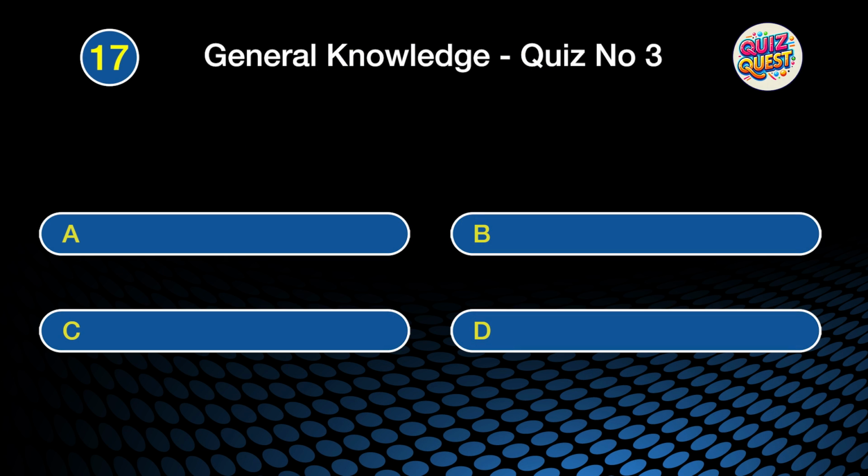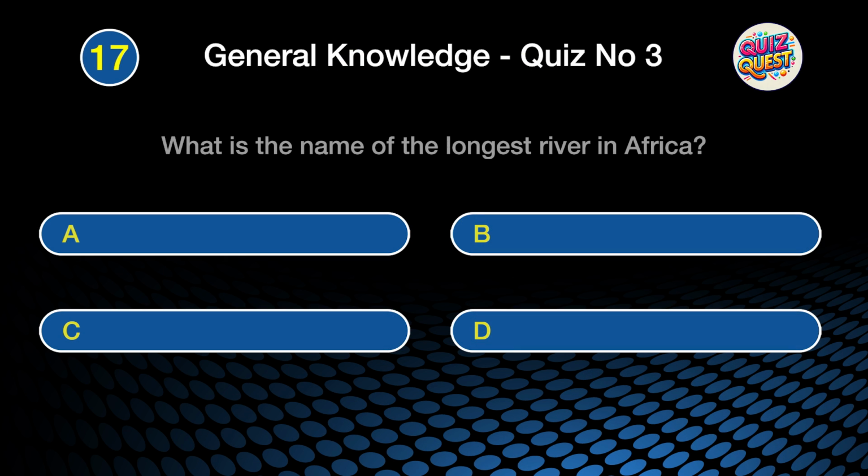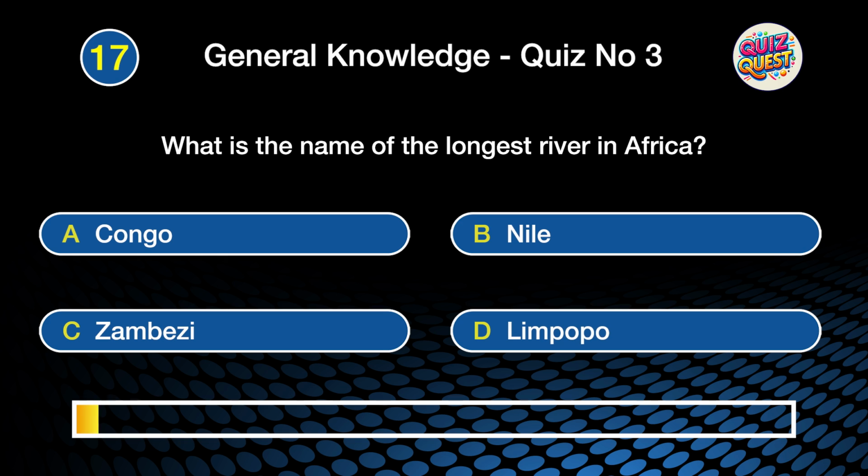Question 17. What is the name of the longest river in Africa? Is it A. the Congo, B. the Nile, C. the Zambezi, or D. the Limpopo?